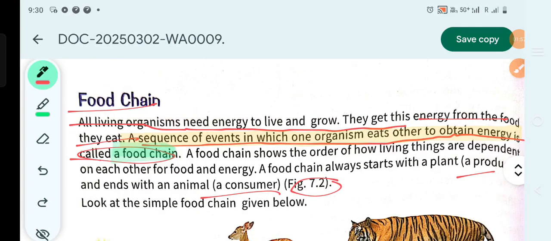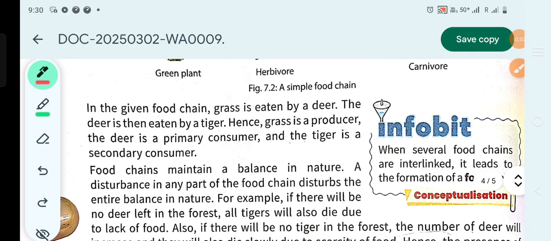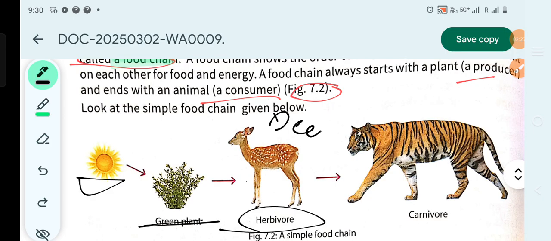Figure 7.2 shows it, so let's see what figure 7.2 says. Here you can see the sun's energy going to a green plant, and the green plant is absorbing it. Now an herbivore, namely a deer, is consuming the green plant, the producer.